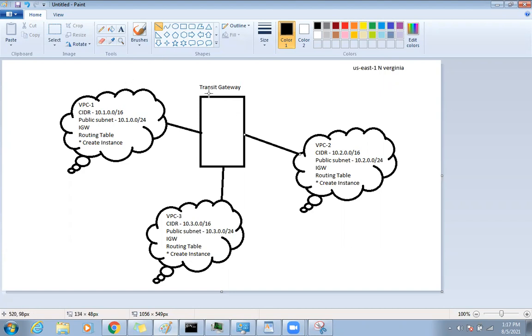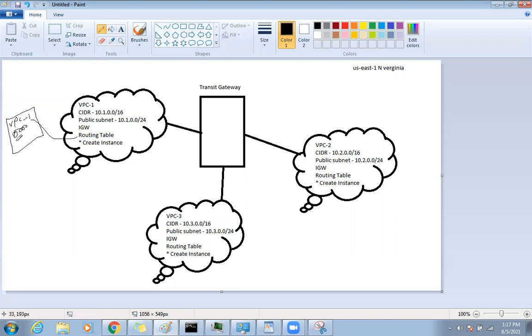Once you attach with the transit gateway, the next step is you need to update this routing table. By default in its routing table, the VPC1 entry will be there, which is the local route. You need to add another entry, the 0.0.0.0 default route towards the IGW.